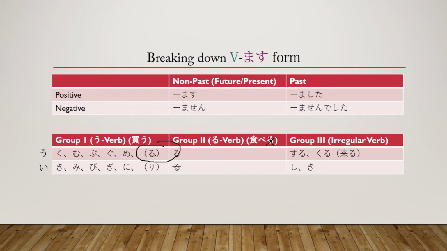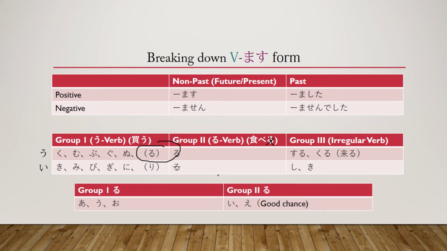How do we determine if a verb ends in ru, whether it is group 1 or group 2? That is with this right here. The sound before the ru, this sound right here, is going to be how we determine whether it is group 1 or group 2. The sound before the ru is the determining sound. So if this sound right here were either an a, an u, or an o, and that is the same thing as here, it's the very last sound. So if there's ka before it, that is technically an a sound before the ru. If it's any of these 3 sounds, then it is 100% a group 1 verb.